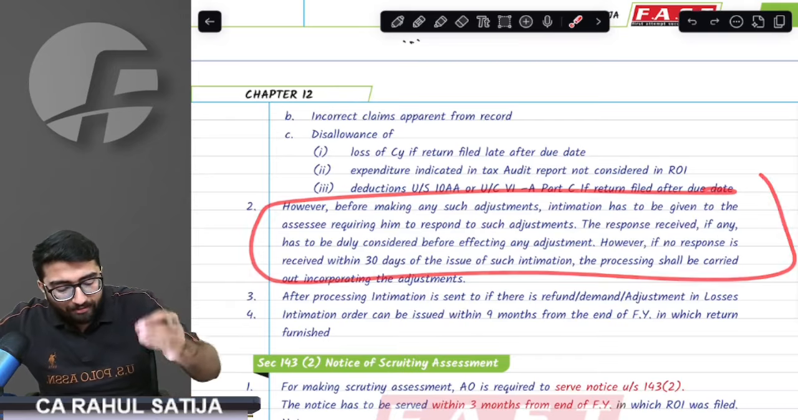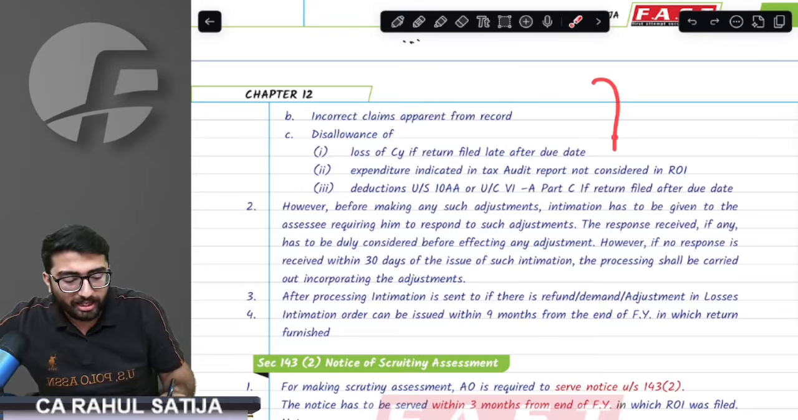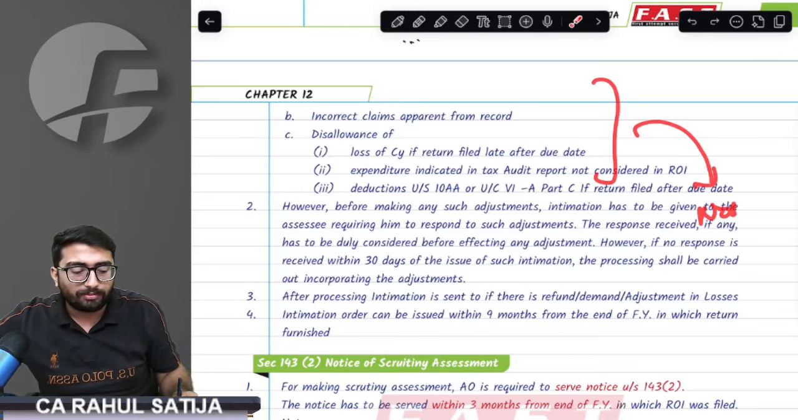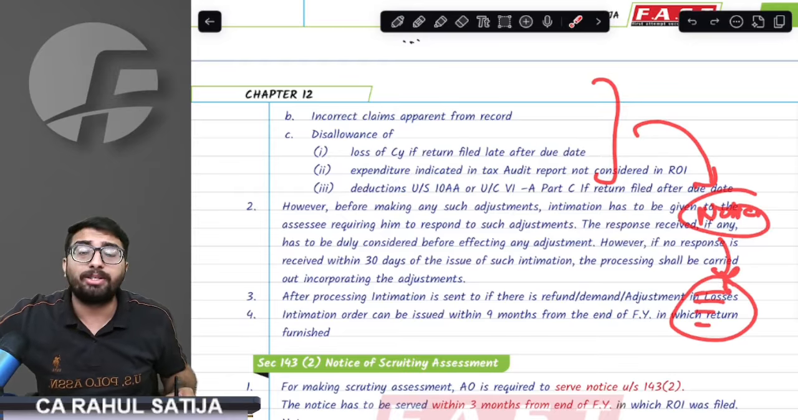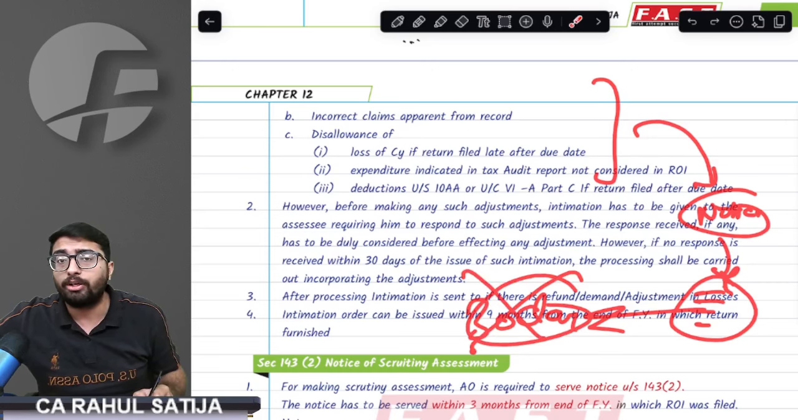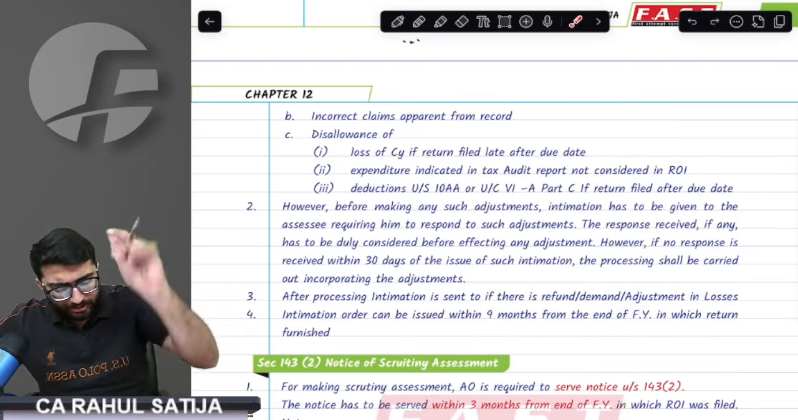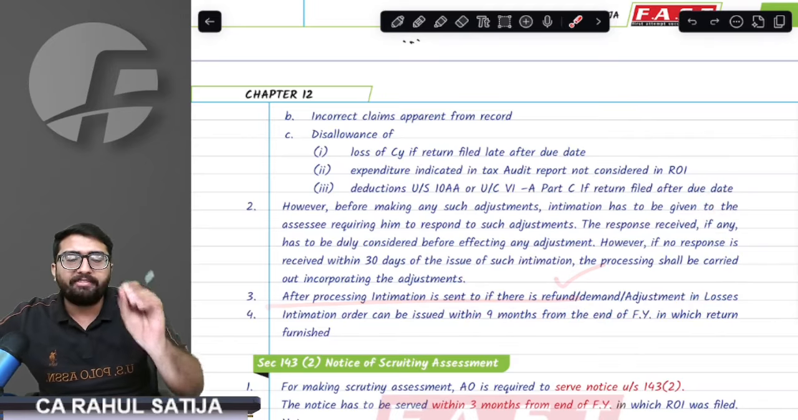Remember, whenever processing is done and such adjustments are going to be made, a notice is given to us to tell why these adjustments should not be made. We have to respond to such notice within 30 days. If we don't respond, the department will process the return considering such adjustments. Intimation will be given to us.